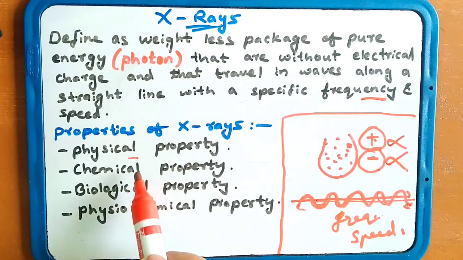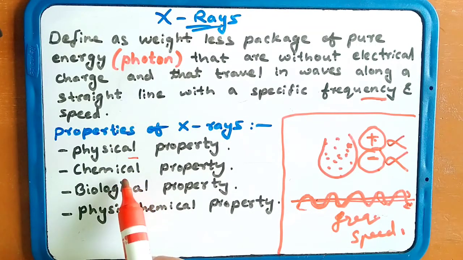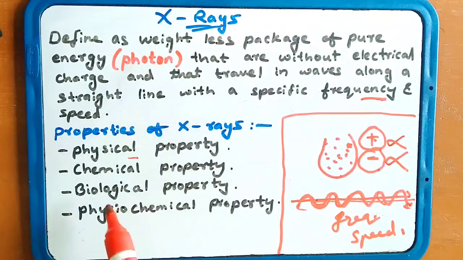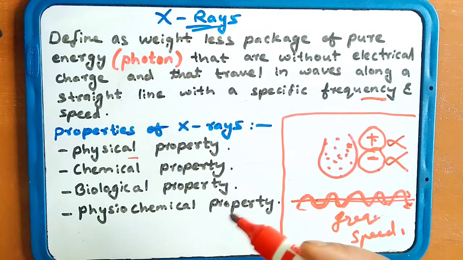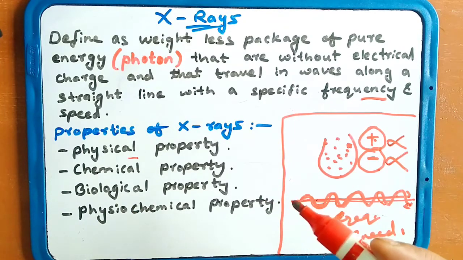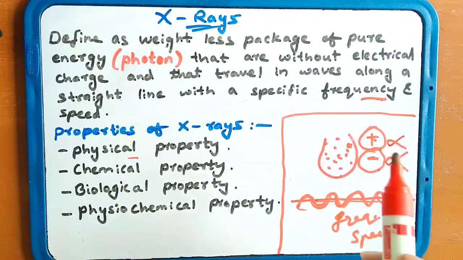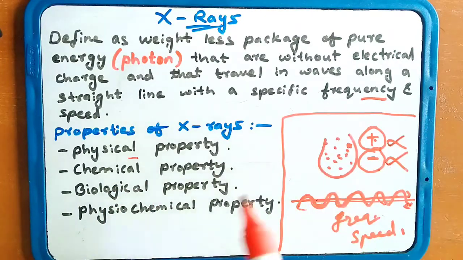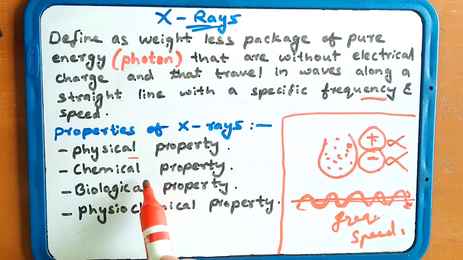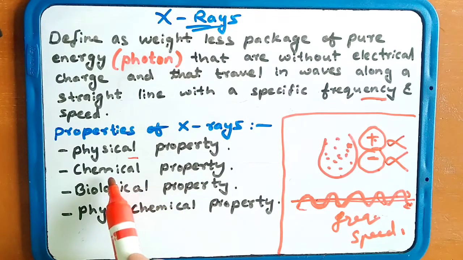In chemical properties, whether the photons are active or not, whether they react in water or not, or whether the destruction of fermenting power is present or not in the X-rays. These come in chemical property.